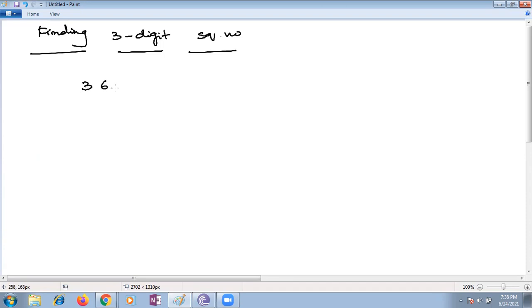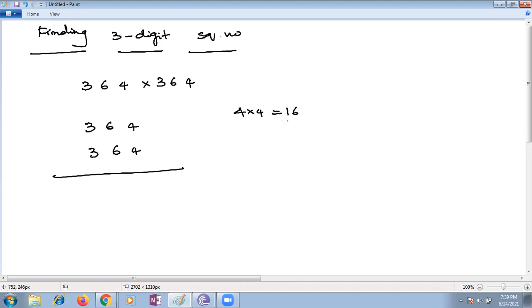How to find a 3-digit square number? Suppose you take 364 multiplied with 364. You can use this, it is very simple, children. Write 364 and 364, one upon the other. Step 1 is to multiply the units place. Here, 4 multiplied with 4 is 16. It's a 2-digit number, so you write 6 here and 1 is taken as a carry over to the next step.